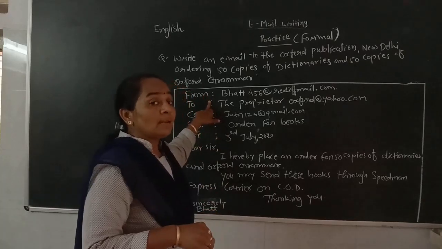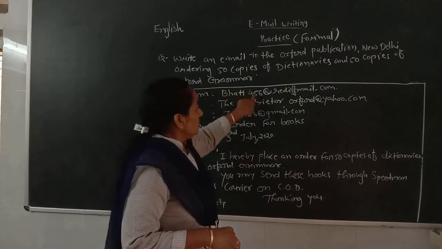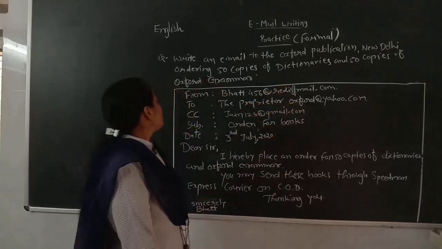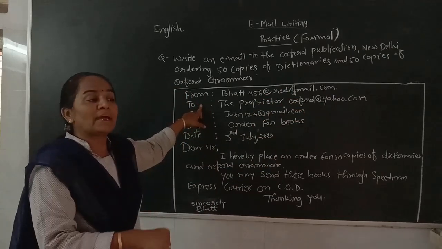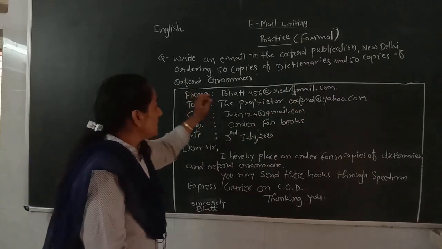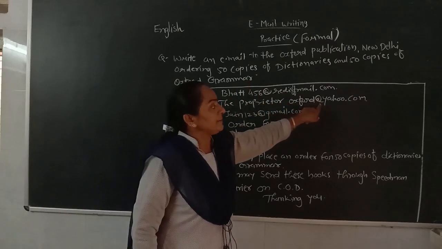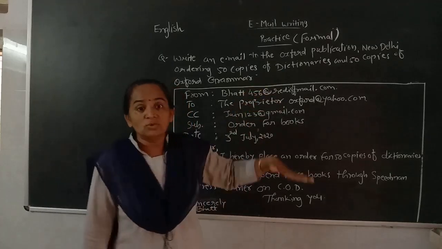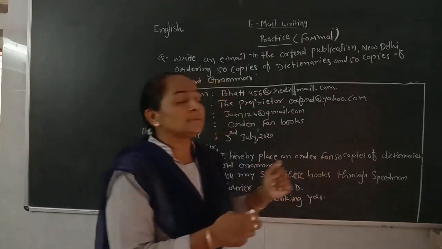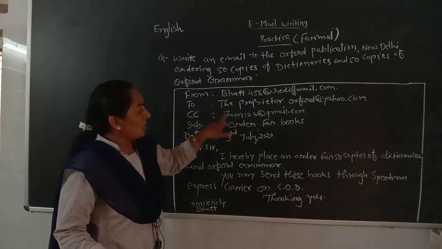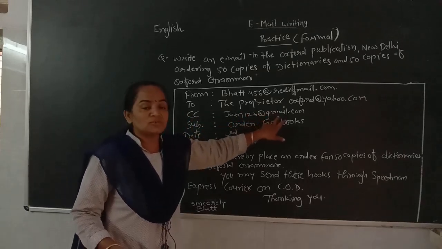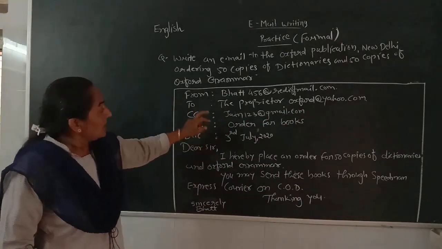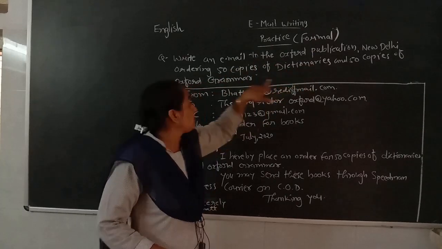From, who writes the email? Hari, 456@rediffmail.com. It's also a site. Then 'to' means the proprietor of Oxford Publication, oxford@yahoo.com. Here, if the proprietor is not receiving the email, another person, carbon copy of jane123@gmail.com. Then subject: what he needs, 50 copies of dictionary and 50 copies of grammar.